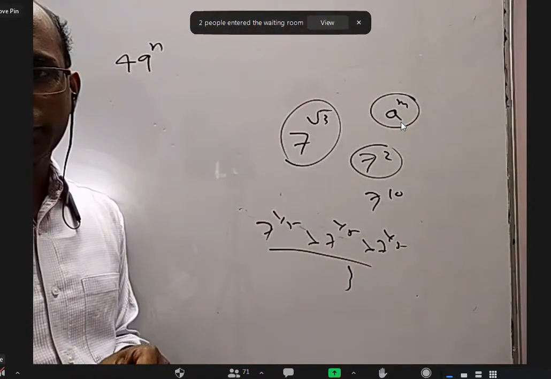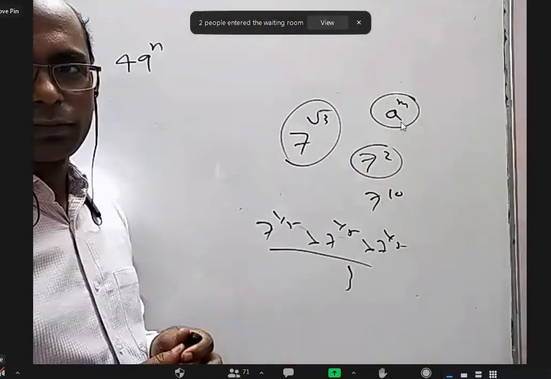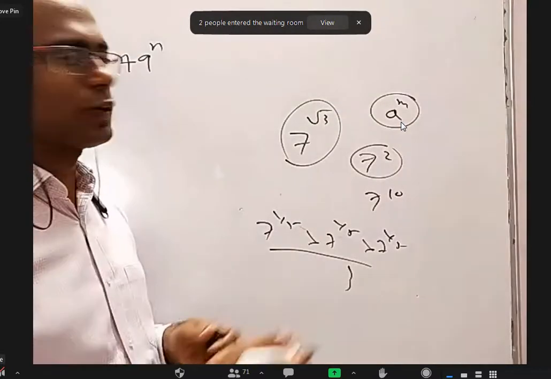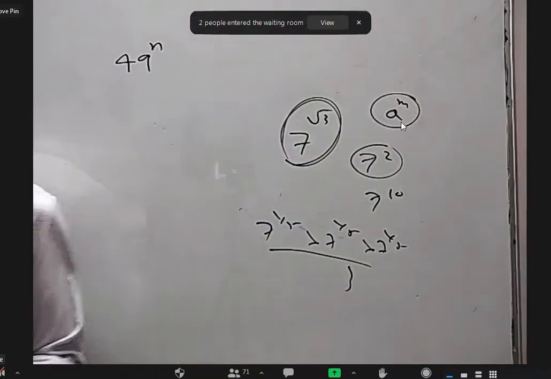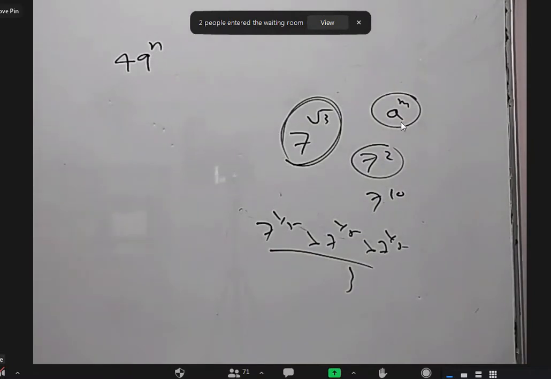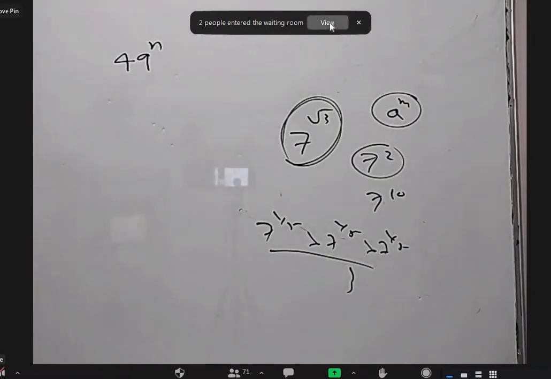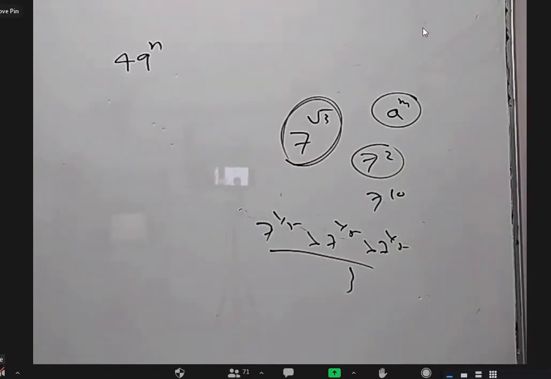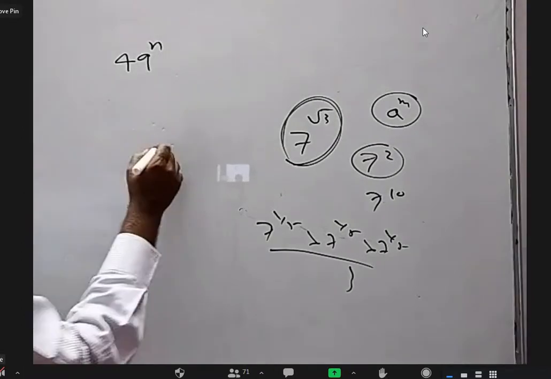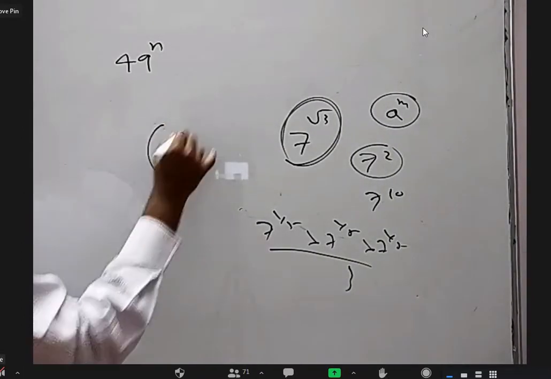Yes, sir, we can write the statement that m belongs to whole numbers. No, when m is not a whole number, when m is an irrational number, what does it mean? Okay, so it means 7 power 3, and the 3 has a power of 1 by 2. No, it is not 7 power 3 whole power 1 by 2.